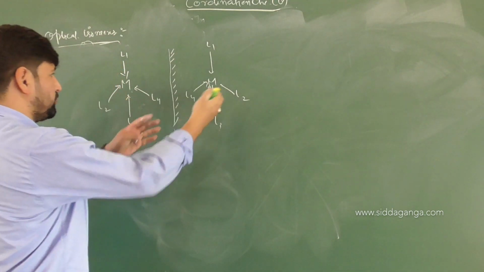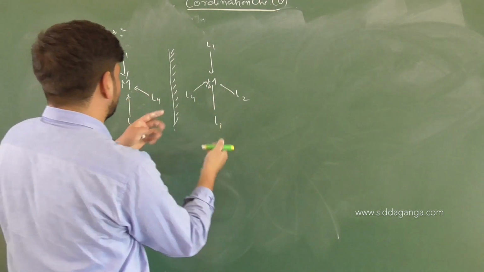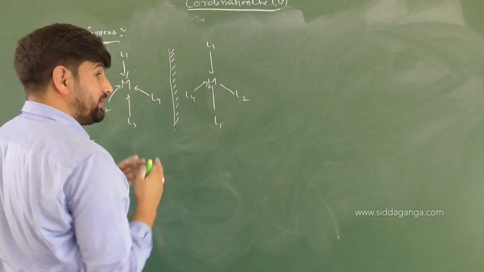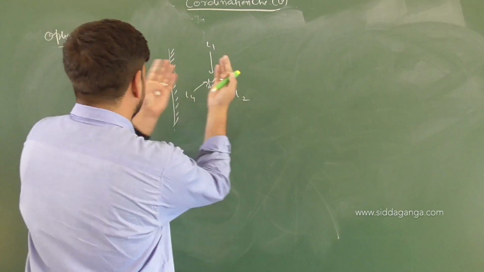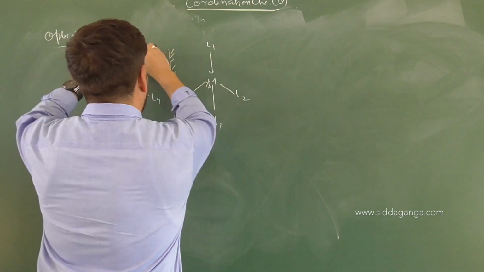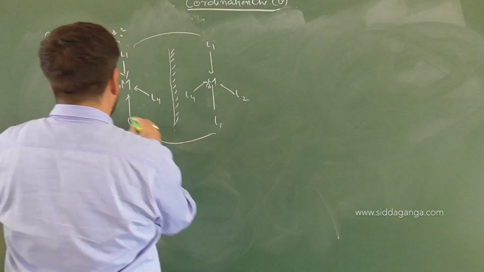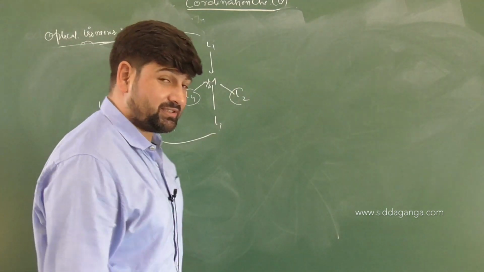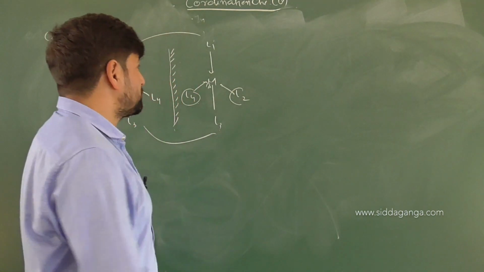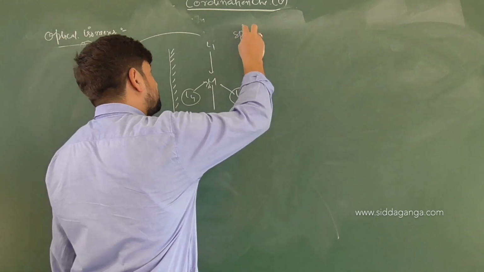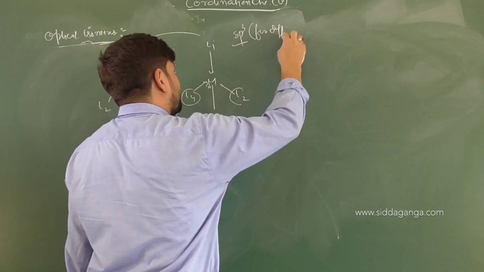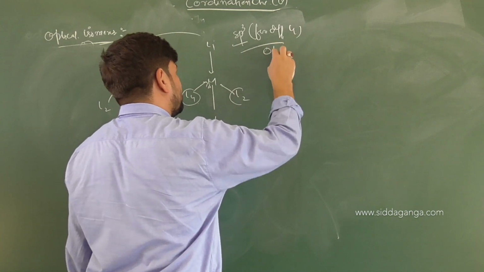If you try to superimpose these, you will find out when you take it up, L1 on L1. Don't cover it like a book, otherwise they will seem to be superimposable. So if you take it up, face down, put it on this, L1 on L1, L3 on L3, but L2 and L4 will not be matching. Thus, there is no plane of symmetry available at all. Thus, it's optically active. So, a complex with sp3 hybridization and 4 different ligands will be optically active.